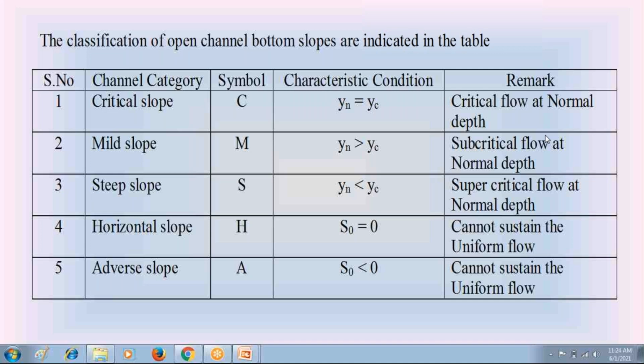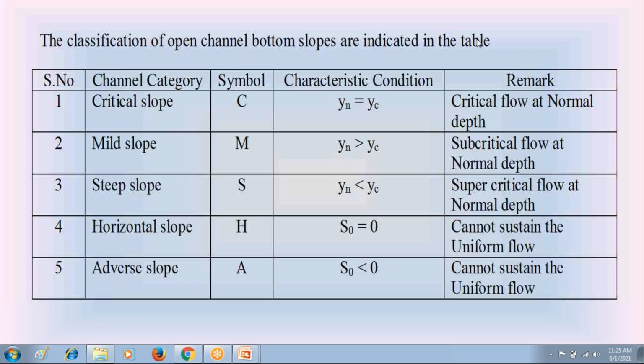If anybody is having doubts regarding this classification, please discuss with me. Any doubts, students? Please give me the answer. No, sir. Clear, sir. Okay, thank you.